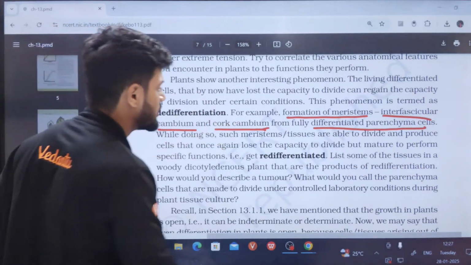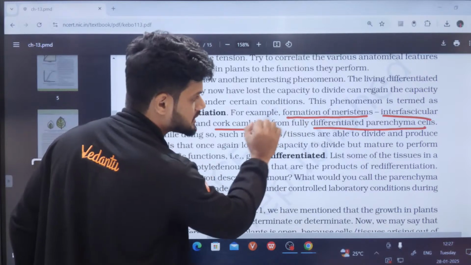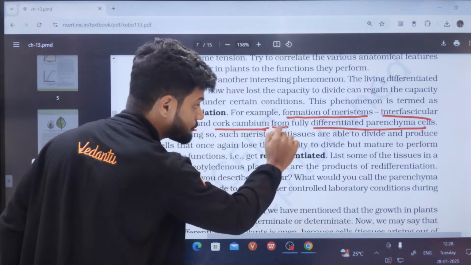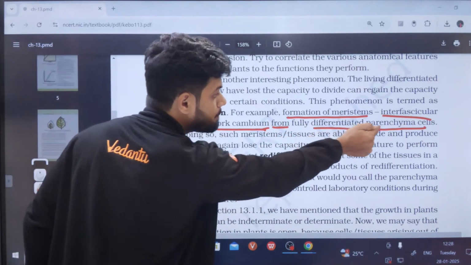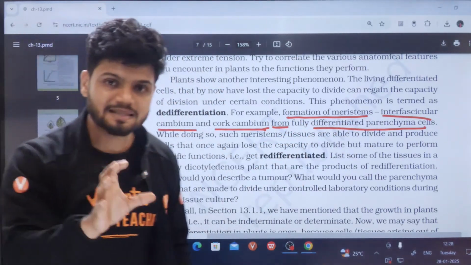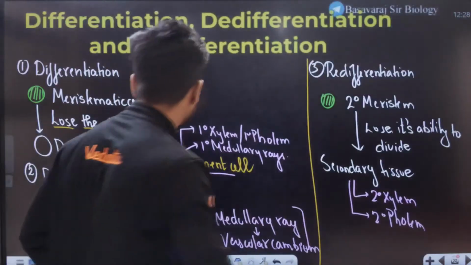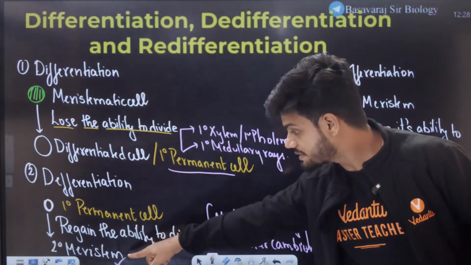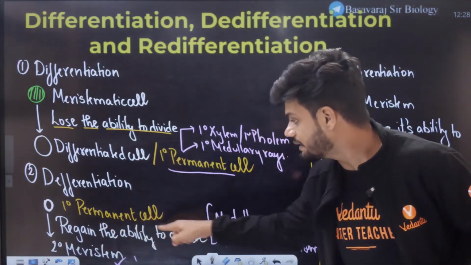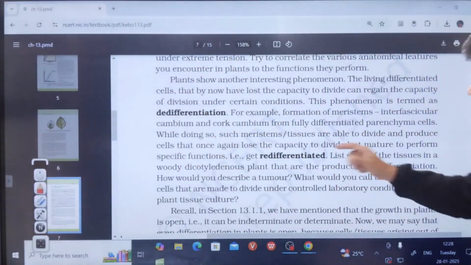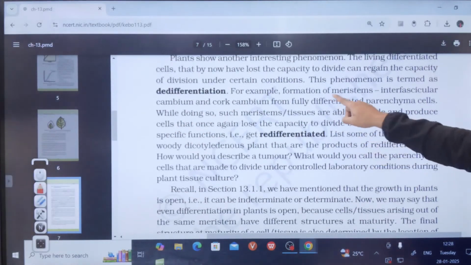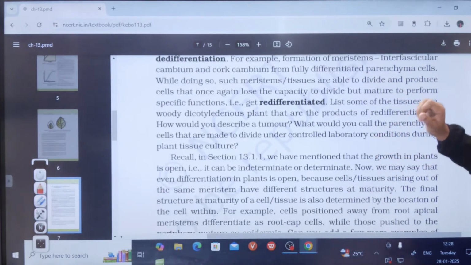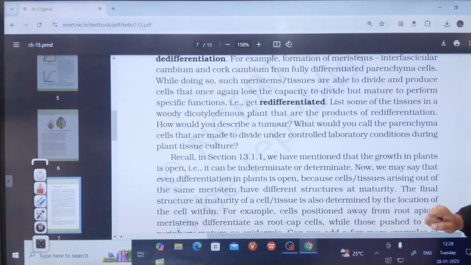This is given here. Read the lines. For example, formation of meristem, interfascicular and cork cambium from fully differentiated parenchyma cells. So basically from a fully differentiated permanent tissue we get secondary meristem, that is, regaining the ability to divide. So the example is given here also for dedifferentiation. Okay, now what is redifferentiation? Examples.